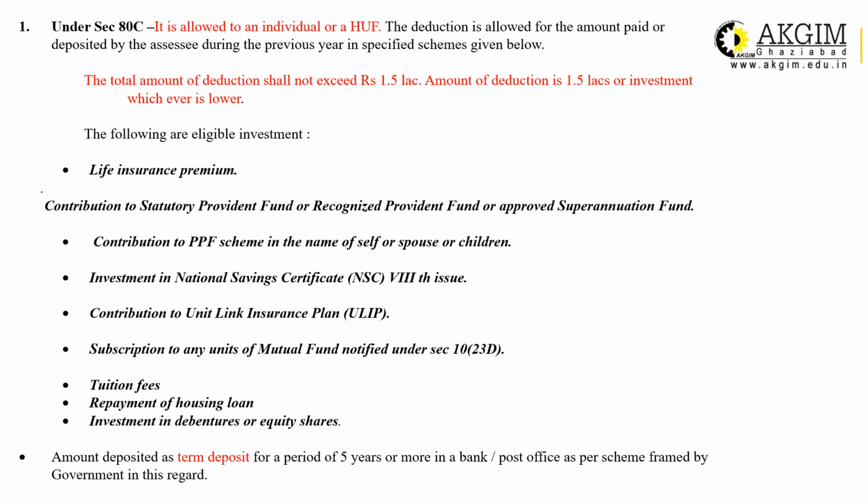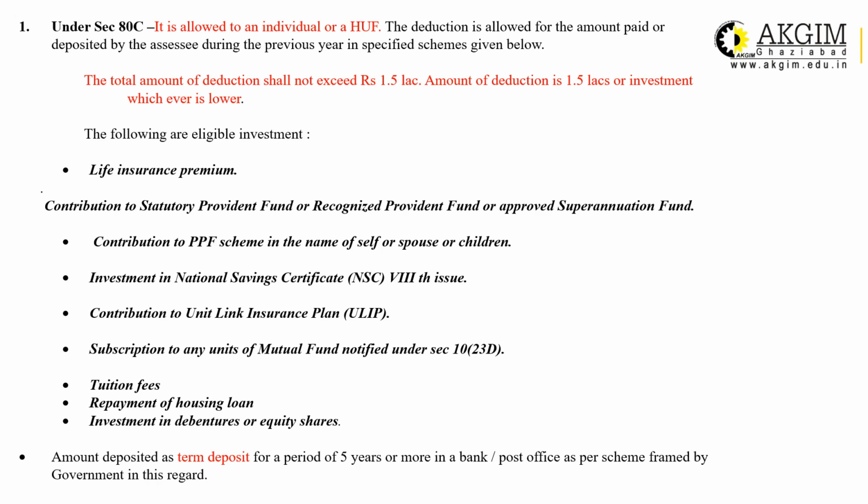Repayment of housing loan. That means the principal amount of the housing loan will be allowed under section 80C. The EMI which you are paying for a home loan will be of two parts. First is principal and second is interest. For principal payment, you can claim 80C, and for the interest amount, you can claim under section 24. That is the deduction available in the head income from house property.